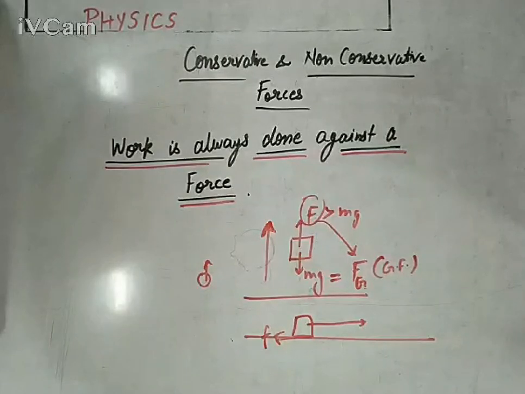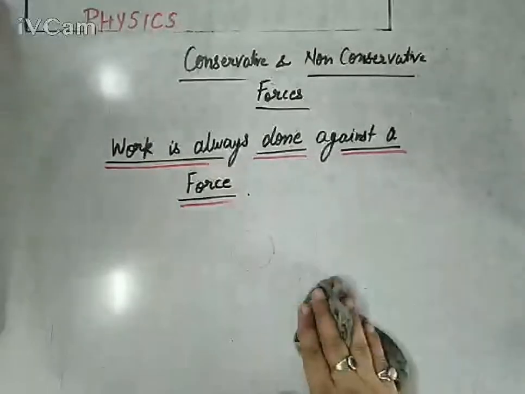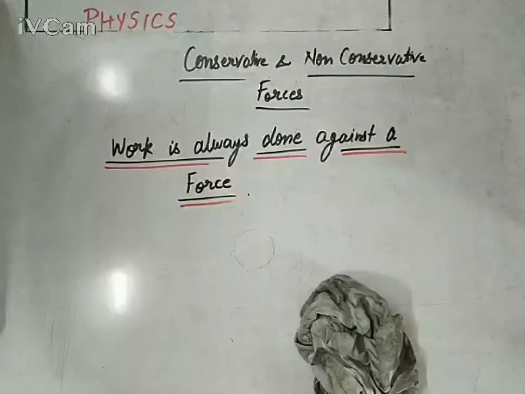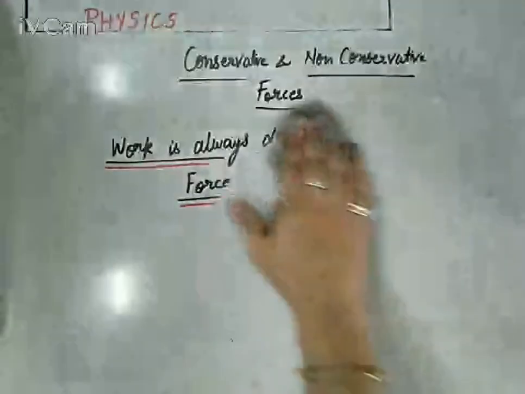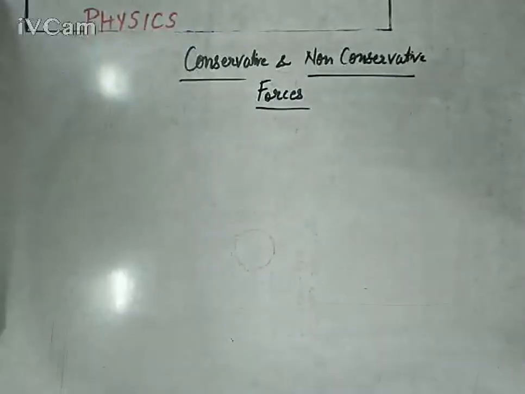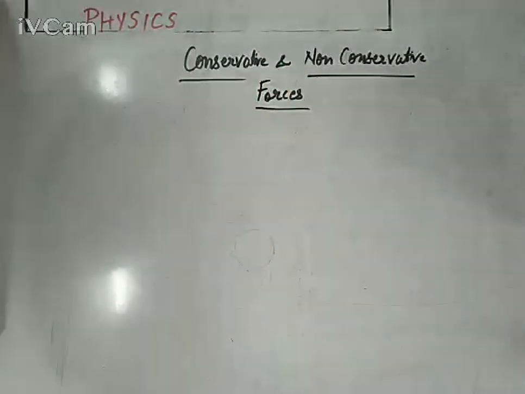Definitely. So work is always done against a force. You need to pay attention to this. Now, if we talk about this opposing force, you will be able to understand the meaning of conservative and non-conservative forces.